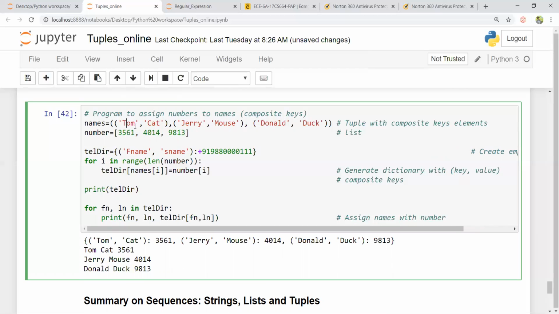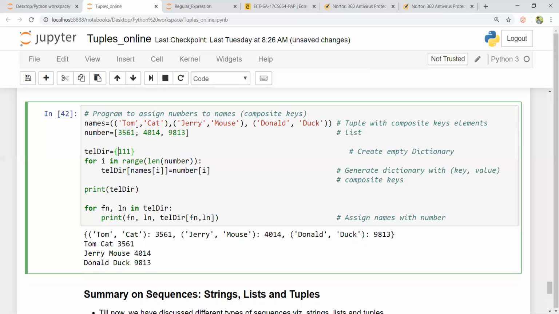So this is a first name and second name, and I want to assign a number to this name. So how is this done? Let us just create an empty dictionary by the variable TLDIR.